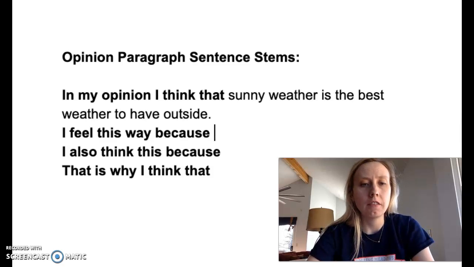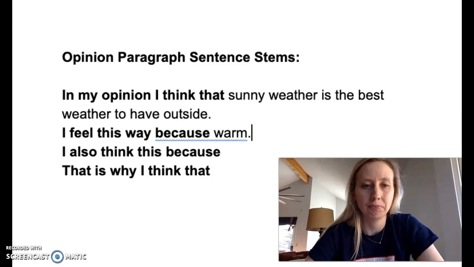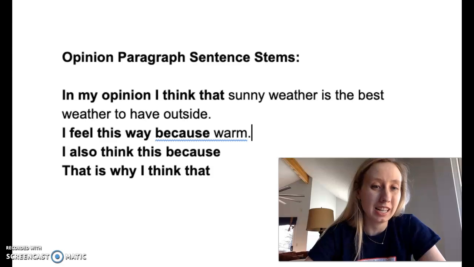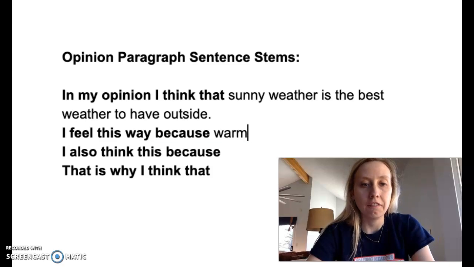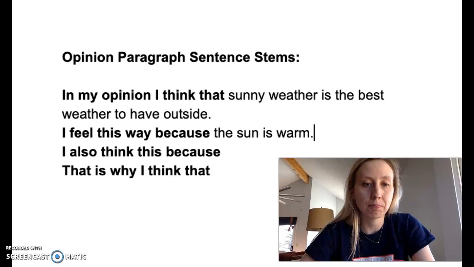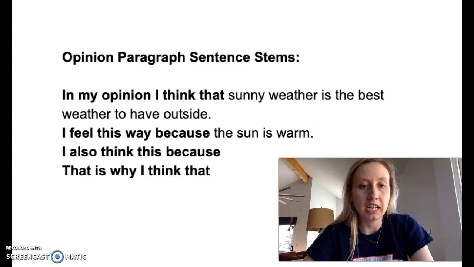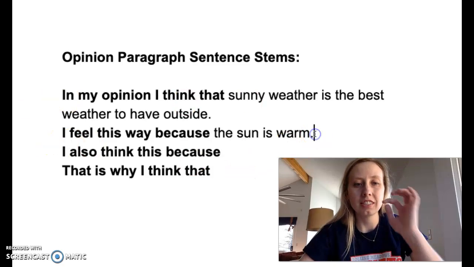Now, if I wrote, I feel this way because warm, is that a complete sentence? No, that doesn't even make sense. You have to have a complete sentence when you write. I feel this way because the sun is warm. I also think this because, so now this is not very long.